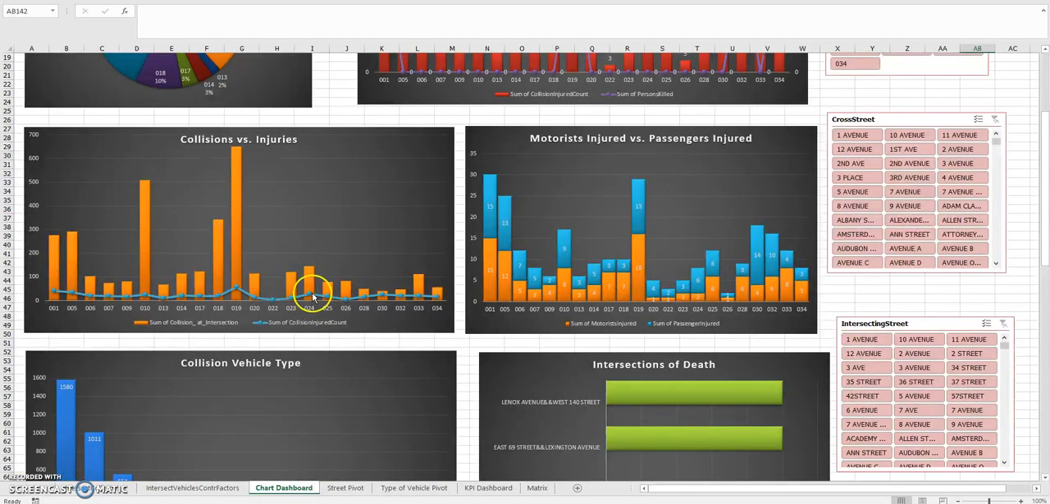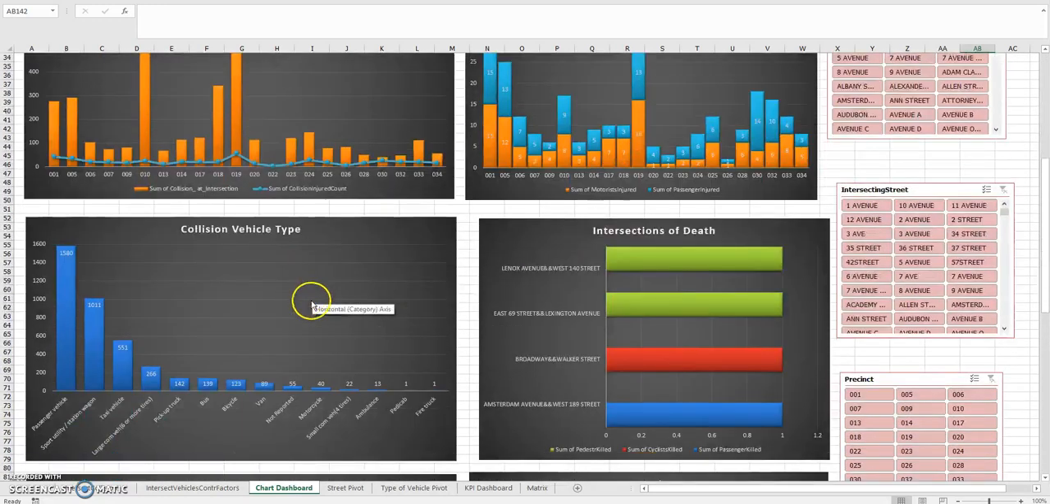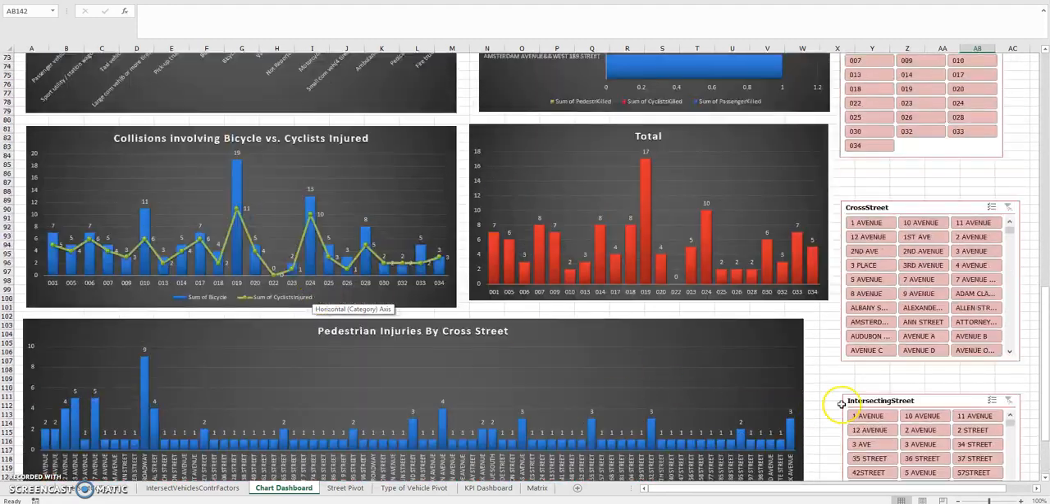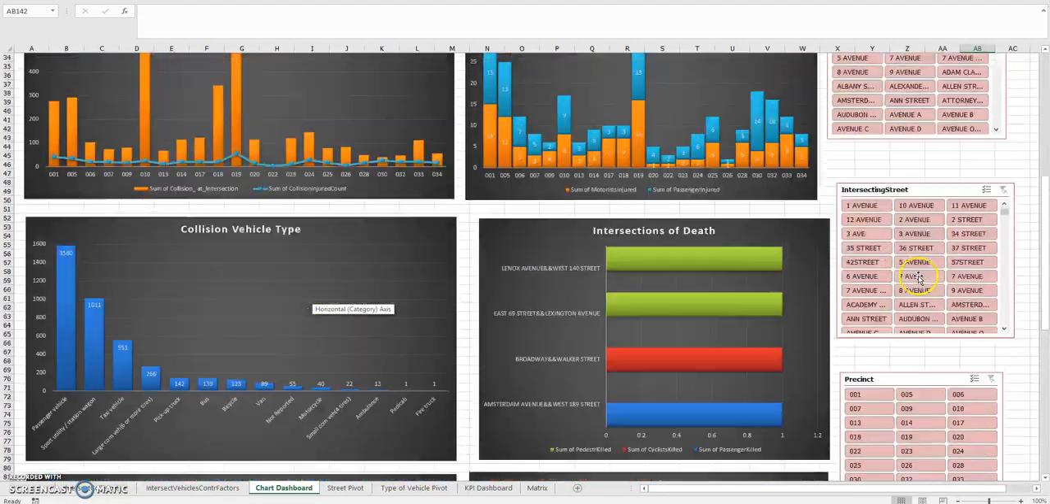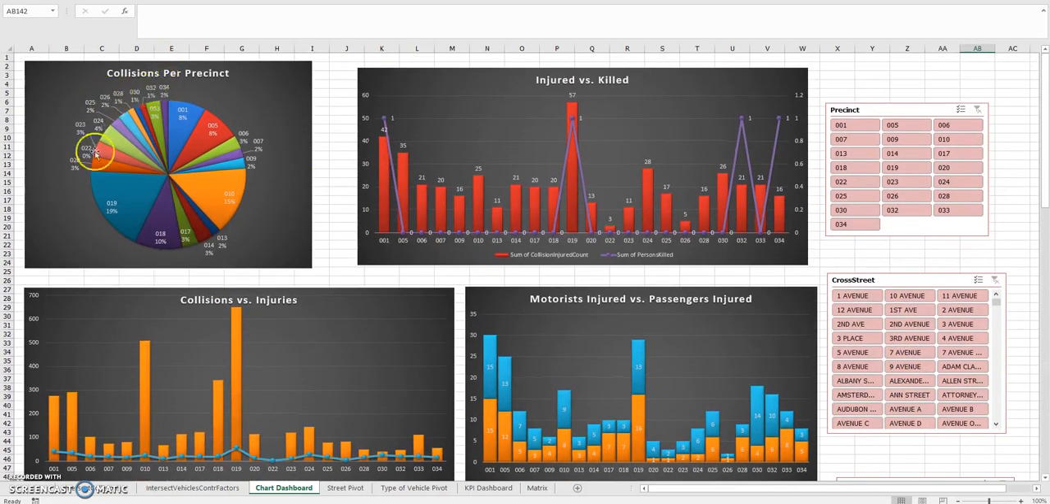The chart dashboard is all charts, as the name suggests. There's a couple of charts here comparing and contrasting different things, and I have slicers on the side that you can use to filter all the data very quickly. The chart right here, precinct per collision, shows you the percentage of collisions at each precinct. You can see precinct 19 had the highest collisions at 19%, followed by precinct 10 and precinct 18.